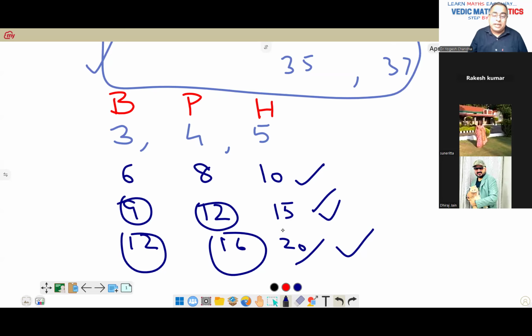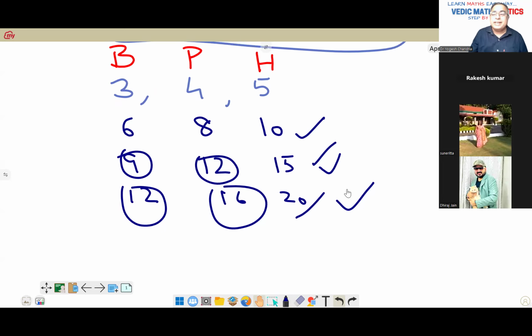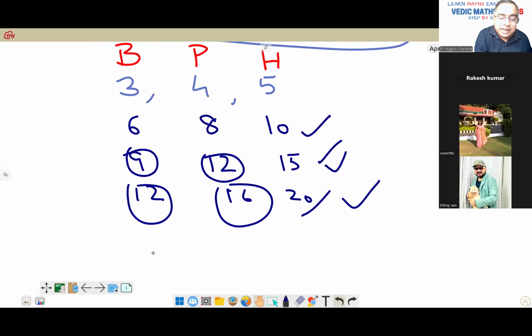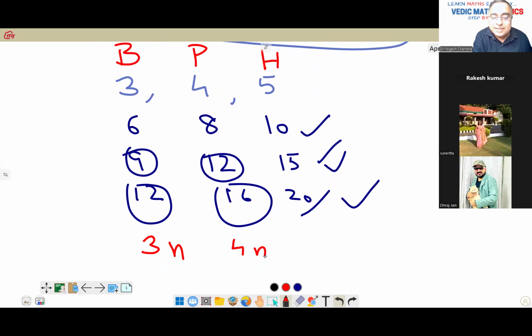So from this we conclude that this is a basic, so if you multiply by any constant term, say n, that satisfies everywhere. You can multiply with any number: 1, 2, 3, 4, 5.